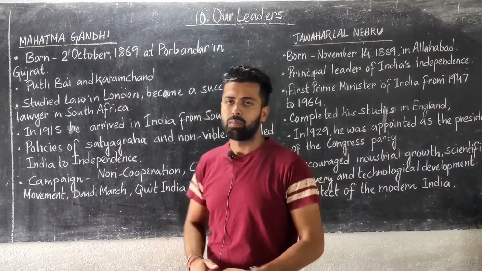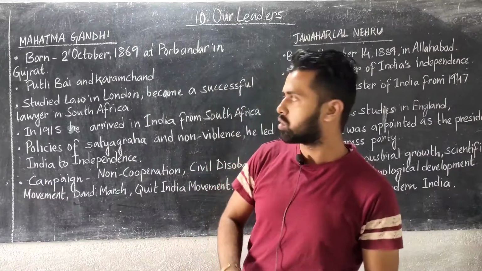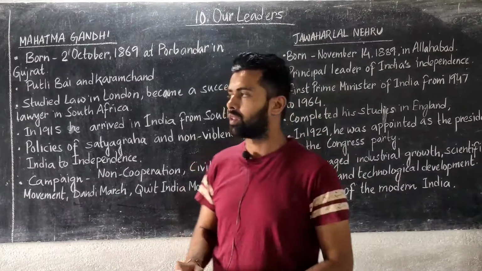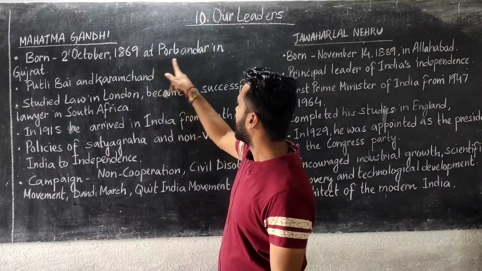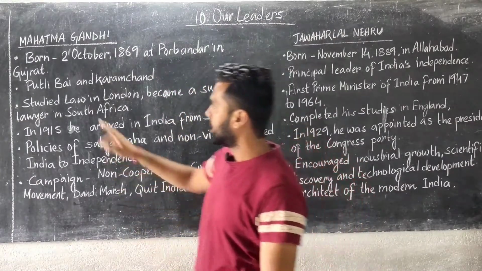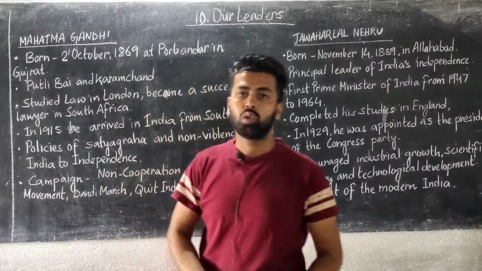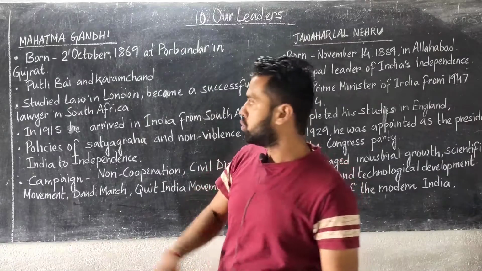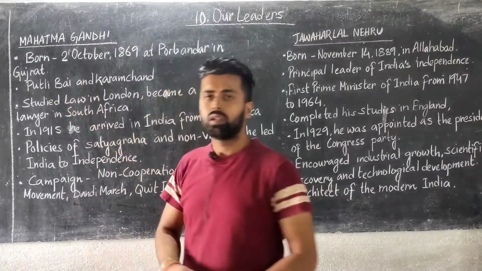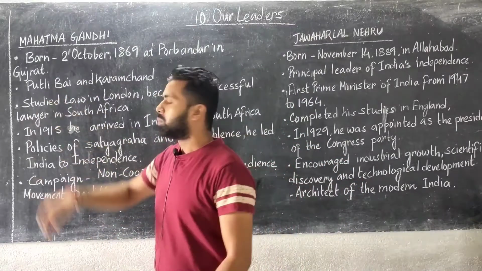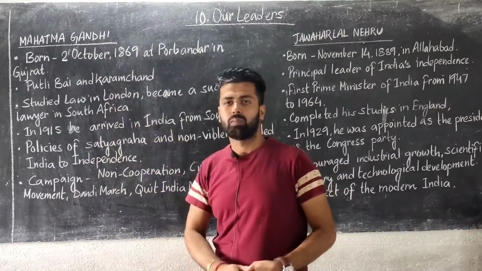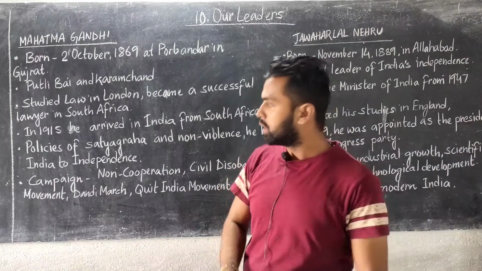Students, Mahatma Gandhi was born on 2nd October 1869 at Porbandar, a place located in Gujarat. Mahatma Gandhi was born to Putlibai and Karamchand Gandhi. That means the mother's name of Mahatma Gandhi was Putlibai and his father's name was Karamchand Gandhi.